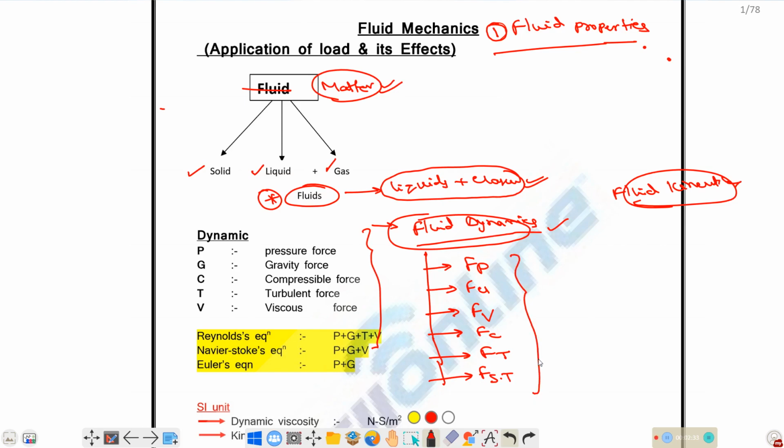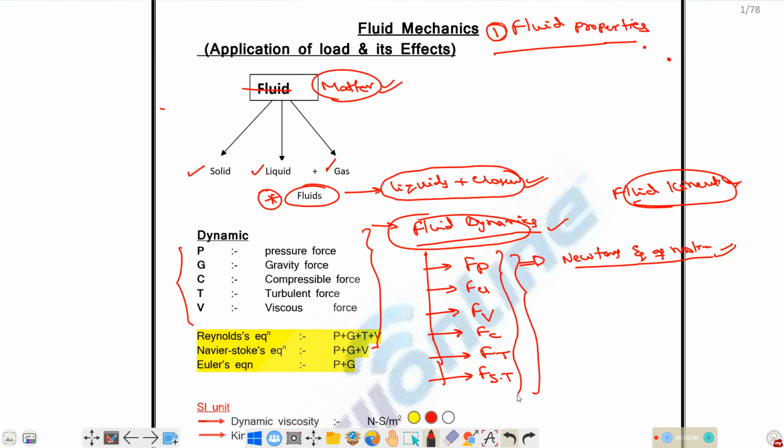If we consider all these forces in the analysis of the fluid flow, then that equation of motion we name as Newton's equation of motion. Okay. So we consider all the forces that are responsible for the fluid flow, and if we consider all these forces into analysis of the flow, then we name it as Newton's equation of motion. Okay. तो अगर